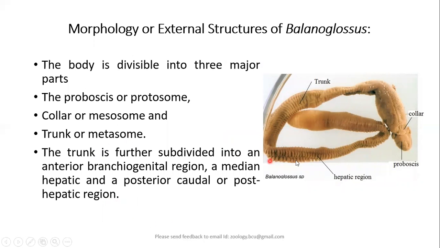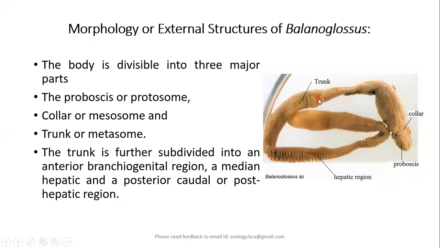So moving further, regarding the shape and structure, the body is divided into three major parts. Proboscis, which is also called protosome. Followed by protosome, we have collar or mesosome. And the third part, trunk or metasome.